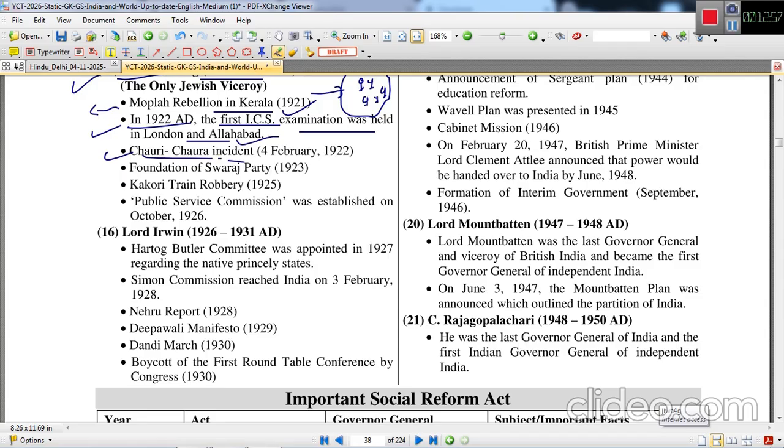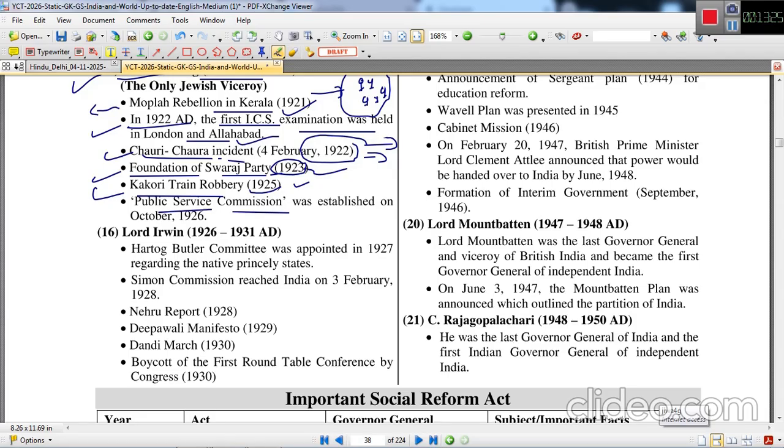Chauri Chaura incident took place in a suburb of Gorakhpur, and this was the reason why the non-cooperation movement was abandoned. Foundation of Swaraj Party 1923 by Motilal Nehru and Chittaranjan Das. Kakori train robbery or Kakori train action took place in 1924, where the revolutionary people looted the train.